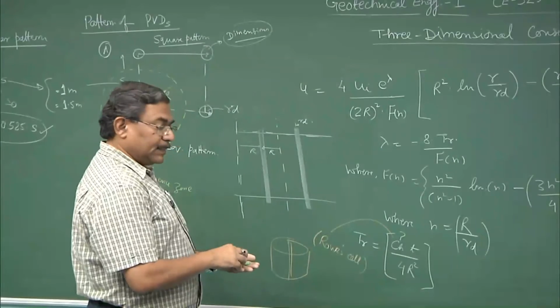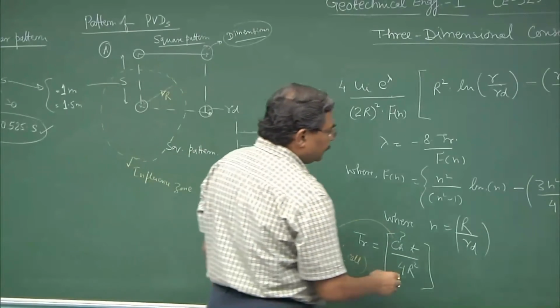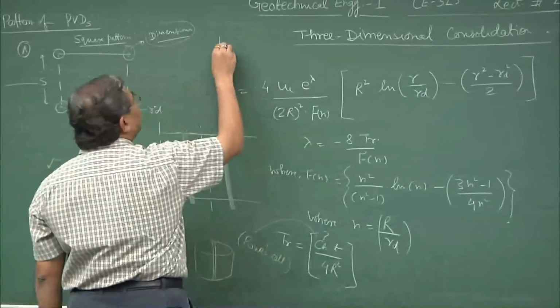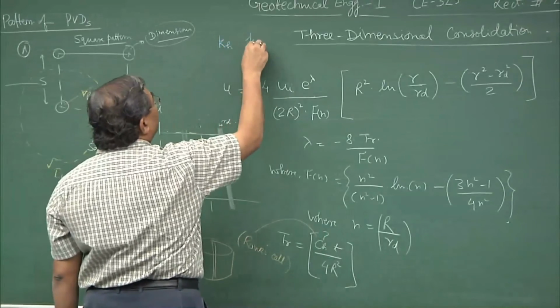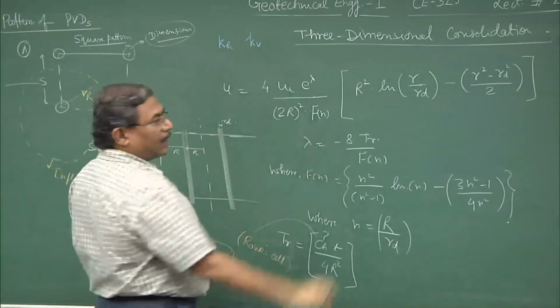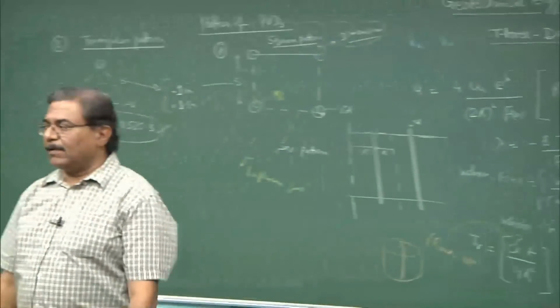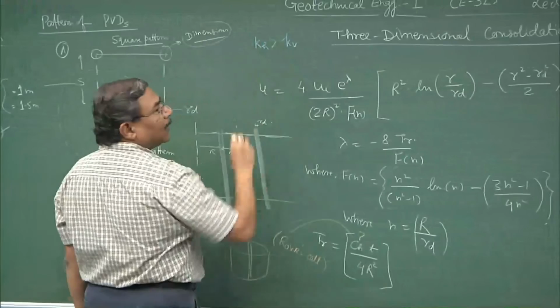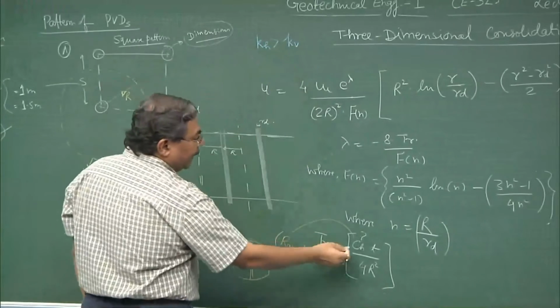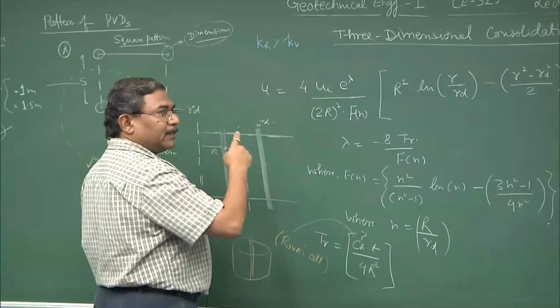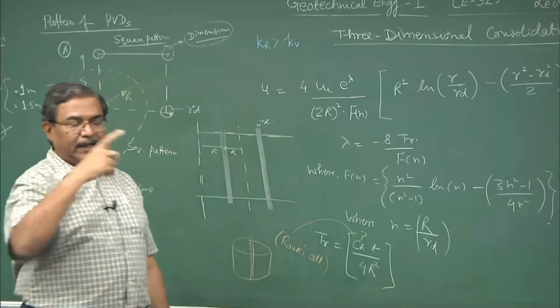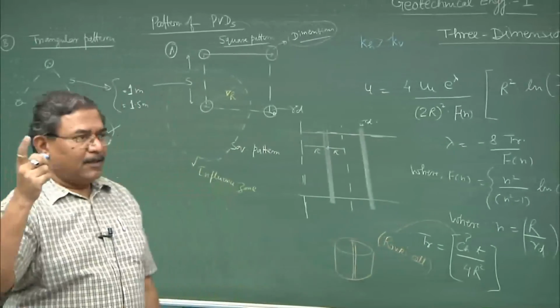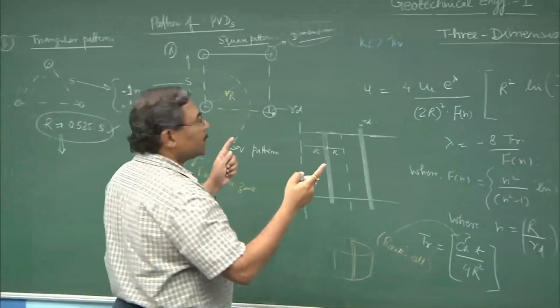Or the second way would be, we know the relationship between KH and KV. Which one was more? Yes, KH is greater than KV, and KH controls CV directly, because what we have seen is CV equal to K upon MV gamma W. So, for a given material, MV gamma W is constant.